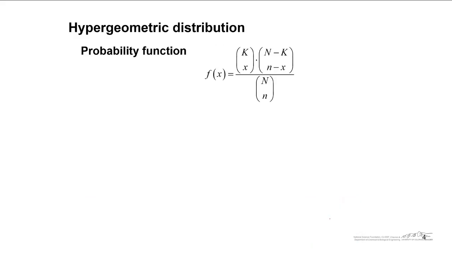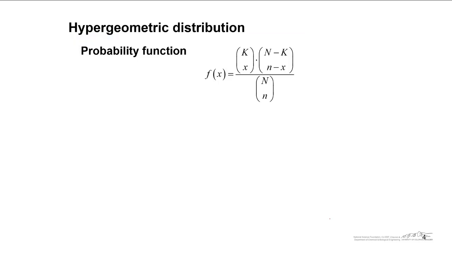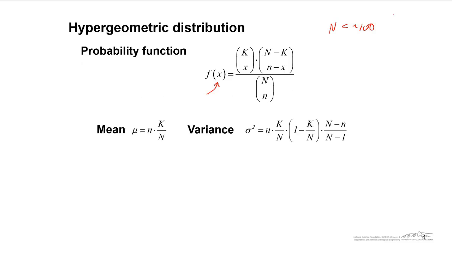So combining all of this, the probability function for the hypergeometric distribution is as shown here, where the probability of getting exactly x number of successes in a limited sample size, where again capital N is less than about 100 or so, is given by this formula here. And this is known as the hypergeometric distribution. The mean is n times capital K divided by capital N, and the variance is given by this equation on the right, if you need to use those.